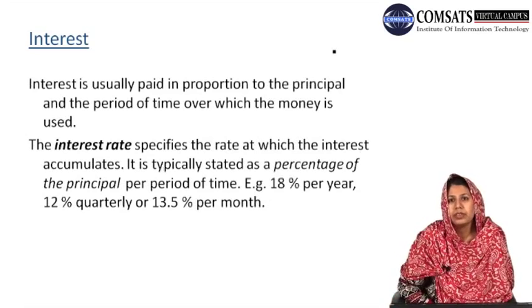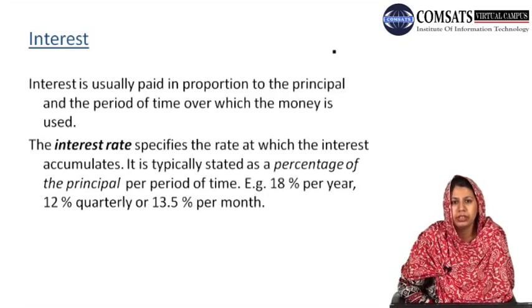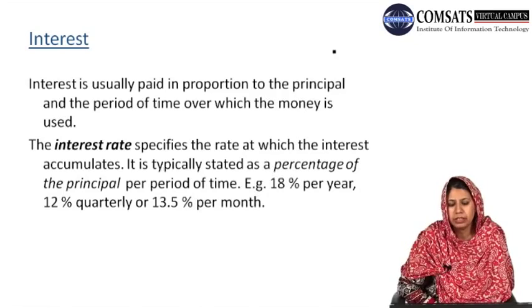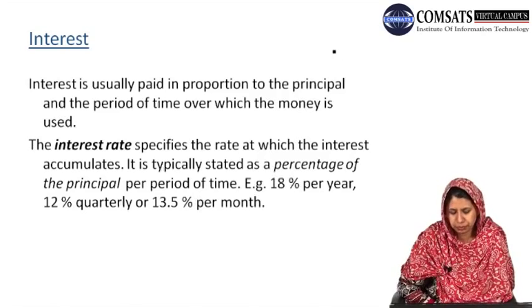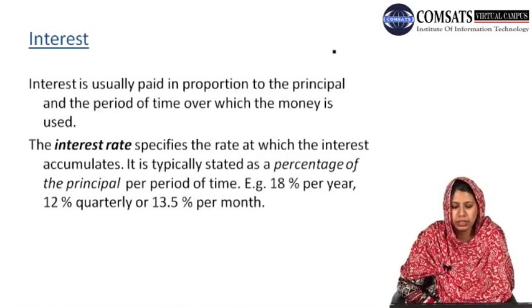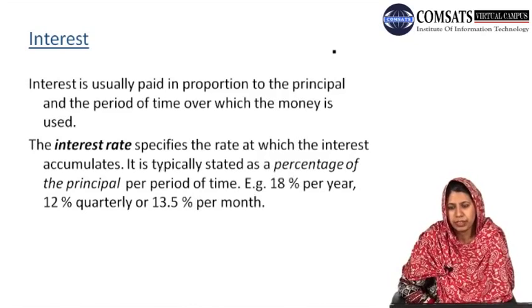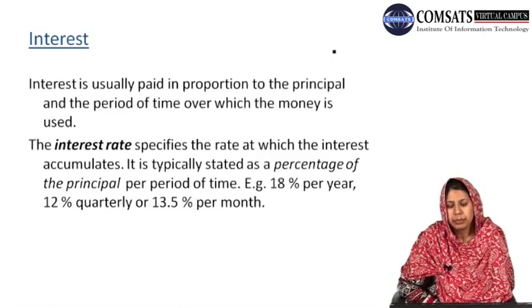Okay, how do we calculate the interest? Once we have a principal amount, how do we calculate the interest? It is usually paid in proportion to the principal and the period of time over which the money is used. Very logical: we have some fixed amount and a period of time.